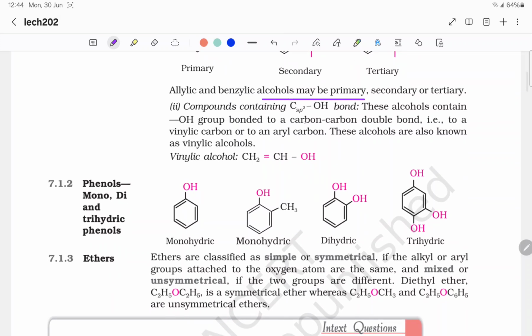Then compounds containing carbon having sp2 hybridization and OH bond. These alcohols contain the OH group bonded to a carbon-carbon double bond, that is to a vinylic carbon or to an aryl carbon. These alcohols are also known as vinylic alcohols. So vinylic alcohol has this structure.